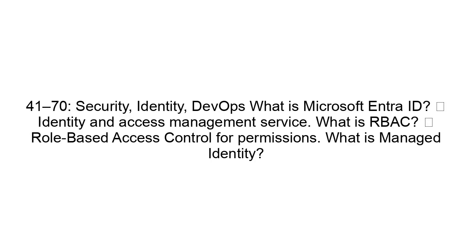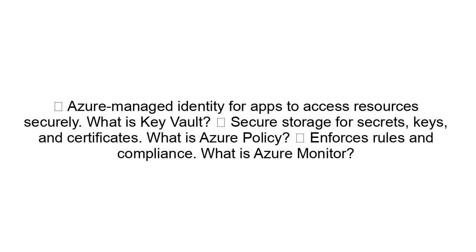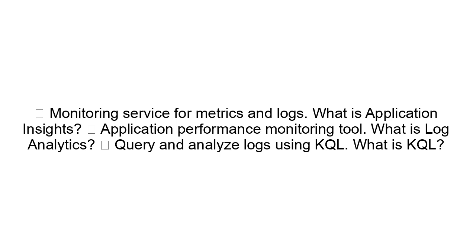Questions 41 to 70: Security, identity, DevOps. What is Microsoft Entra ID? Identity and access management service. What is RBAC? Role-based access control for permissions. Azure Managed Identity: for apps to access resources securely. What is Key Vault? Secure storage for secrets, keys, and certificates. What is Azure Policy? Enforces rules and compliance. What is Azure Monitor? Monitoring service for metrics and logs.